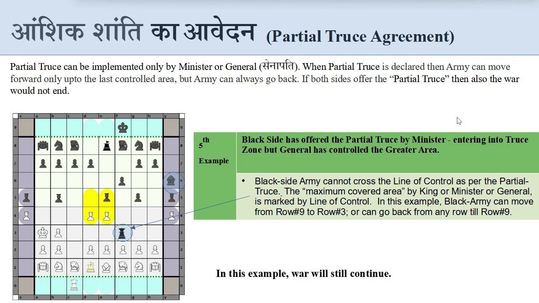In this example, the general, marked with the green circle, controls the maximum area. Hence, the black army can move from row 9 till row 3 or can go back from any row till row 9. In this example, war will still continue.